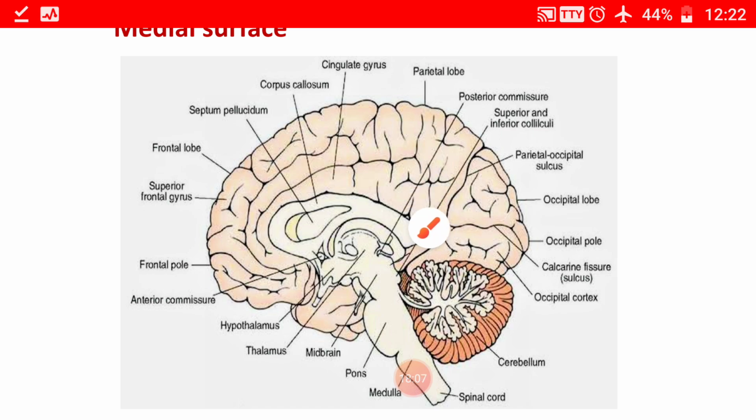When we see the splenium, just above the splenium of the corpus callosum there is the suprasplenial sulcus. In between the suprasplenial sulcus and the superomedial border there lies a quadrangular portion called the precuneus. In between the parieto-occipital sulcus and the calcarine sulcus there lies a triangular portion called the cuneus. The rest of the portion belongs to the brainstem. So this is the midbrain, this is the pons, this is the medulla, and this one is the cerebellum.